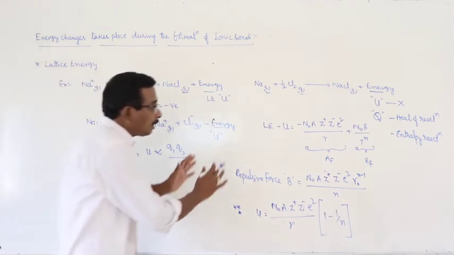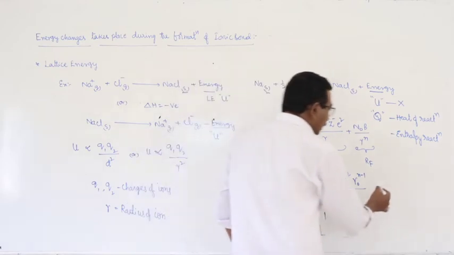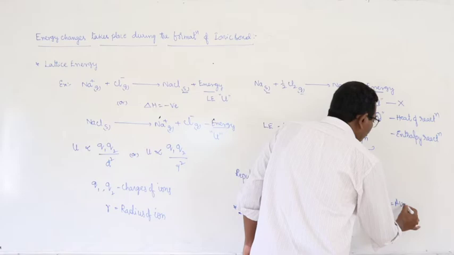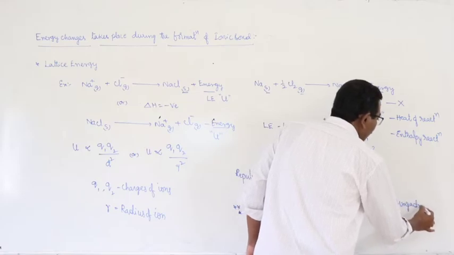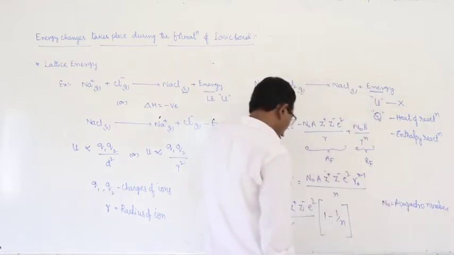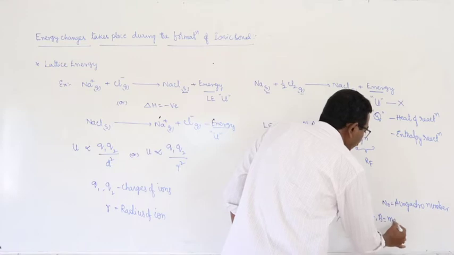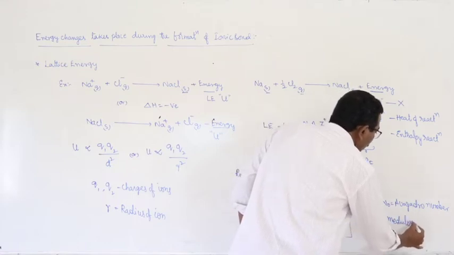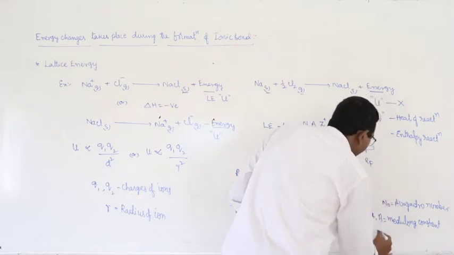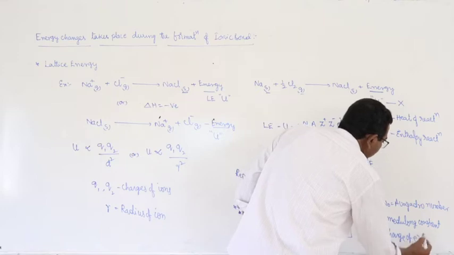But what about the terms that are given in this expression? Here N naught is equal to Avogadro number. A and B are Madelung constants. E is equal to charge of electron.